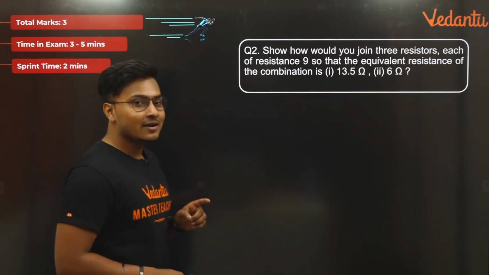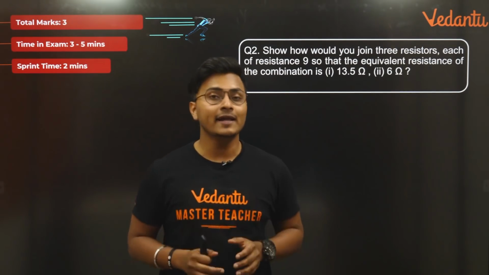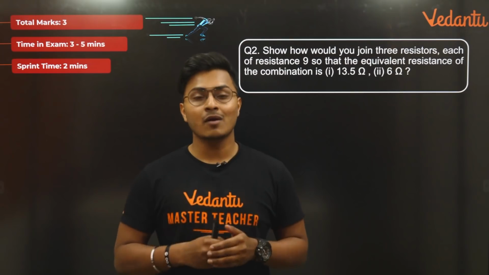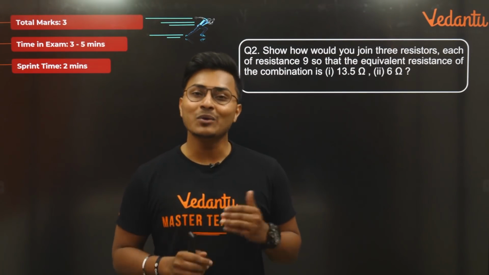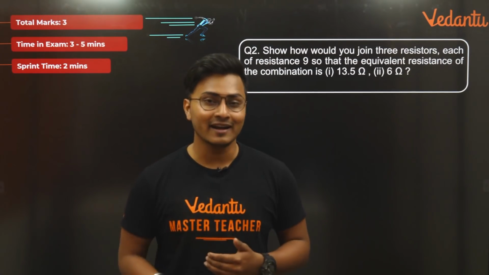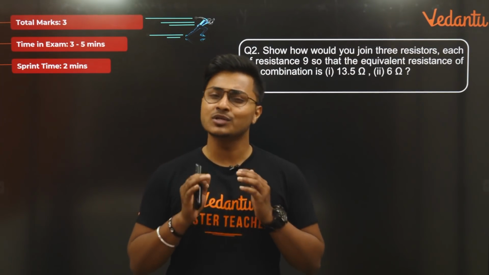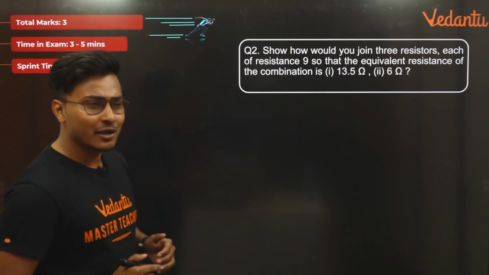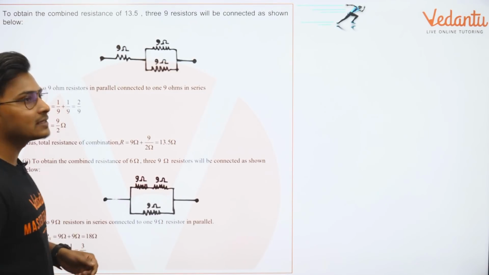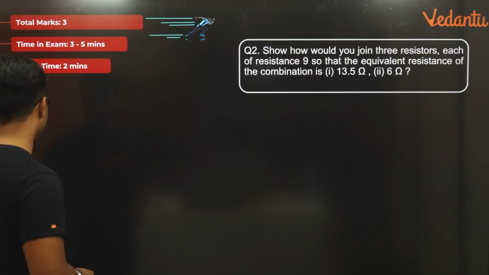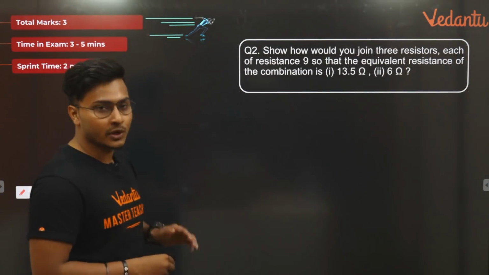This here is a standard 3 mark question. In the 2018 paper, questions from electricity were very good. I loved it thoroughly as compared to light and human eye as well as magnetic effects and source of energy. Electricity questions were good, decent, not that hard. They were all doable and there was no hot type of question in the chapter at all. Okay? So let's quickly see how to solve this question.